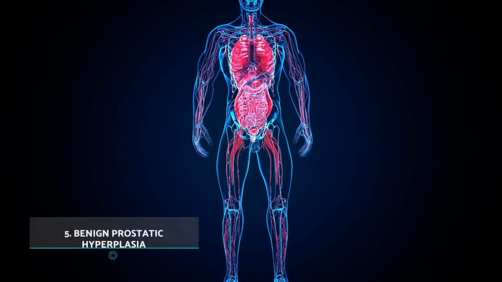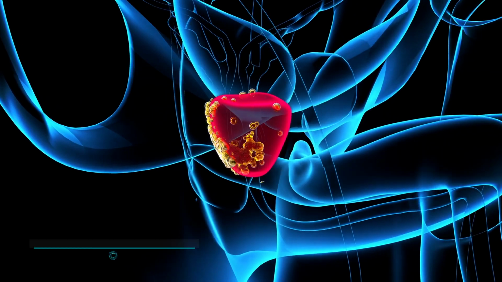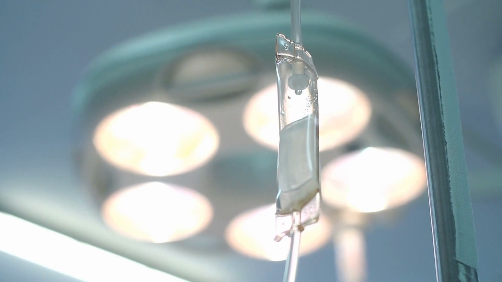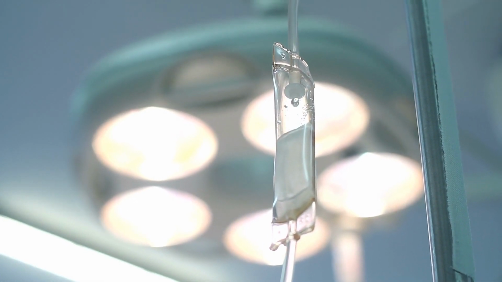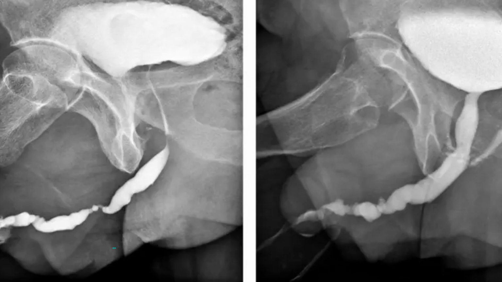Benign prostatic hyperplasia. This is a condition characterised by an increase in the size of the prostate which occurs as men age. Although a natural process, it can cause problems when peeing, such as difficulty urinating, decreased force of the urinary stream, and the need to urinate more frequently. How to treat prostatic hyperplasia. Once the diagnosis is made, the doctor will prescribe medications that reduce the size of the prostate. If improvement is not obtained, surgical treatment will be recommended, such as transurethral resection of the prostate, which is the most commonly performed surgery.